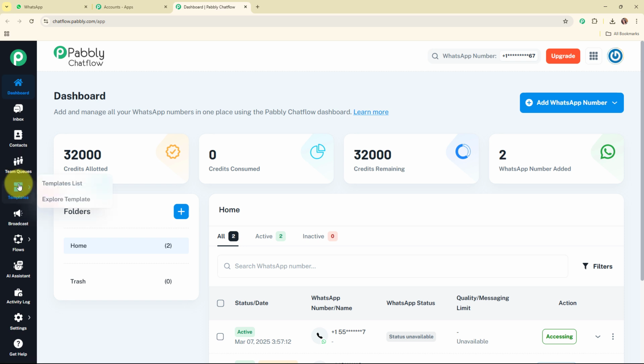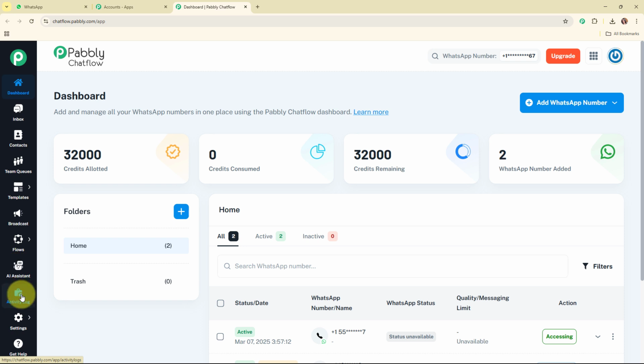Then comes the templates. So by using this particular feature, you can create and manage the templates for your WhatsApp messaging. Then comes the broadcast. So here, by using this particular feature, you can create, send, and schedule the broadcast messages for your WhatsApp messaging. Then comes the flows. So by using this particular feature, you can create a WhatsApp chatbot for your business. Then comes the AI assistant. So by using this particular feature, you can create an AI assistant for your business.